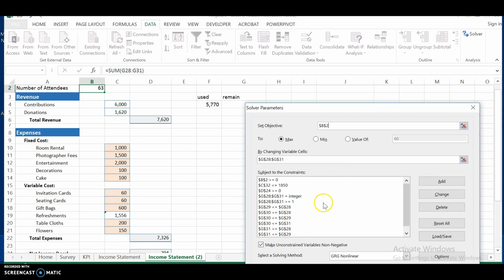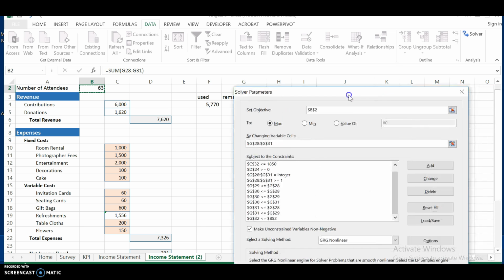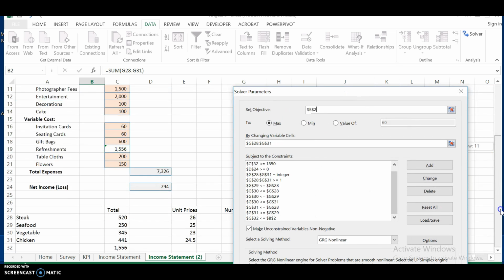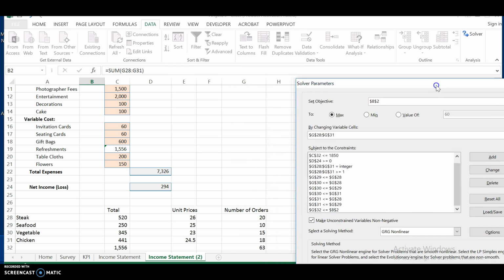So for the next two, we can see that G28 to G31 has to be an integer and greater than or equal to 1. So let's scroll down to see the numbers. Basically it's referring to these numbers. Because we don't want to give someone a fraction of an order, it has to be an integer, and we think people will order from these different types of menus, so it has to be greater than or equal to 1.